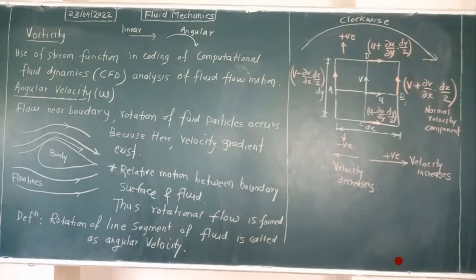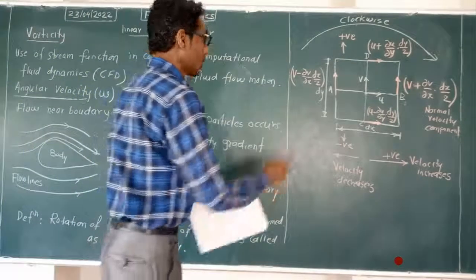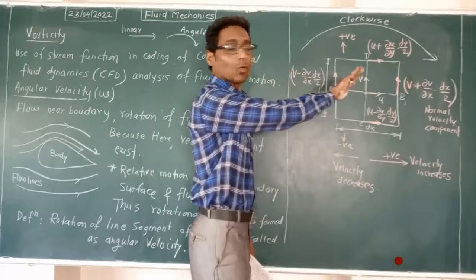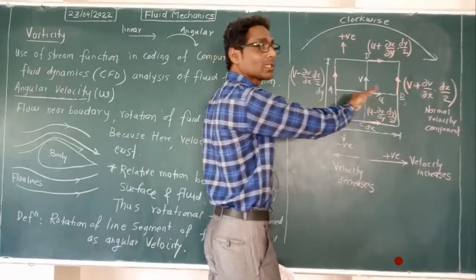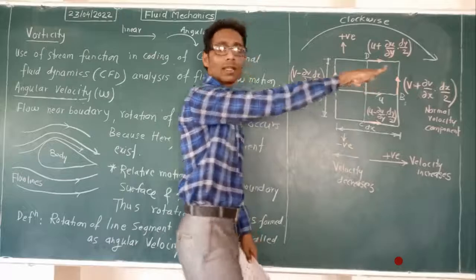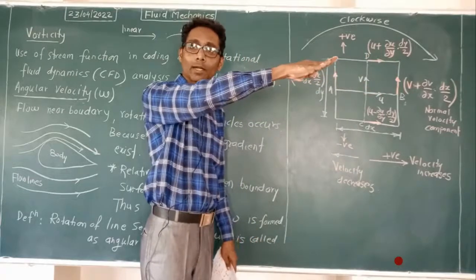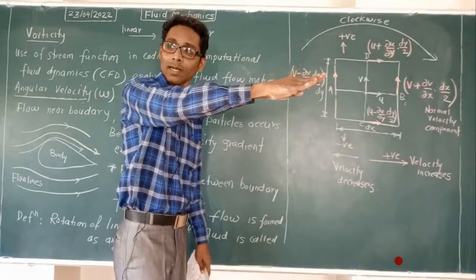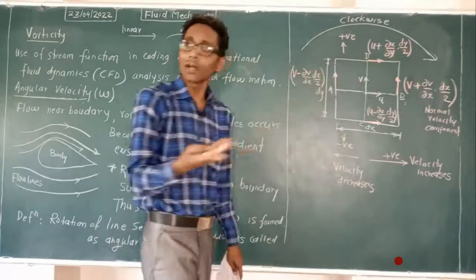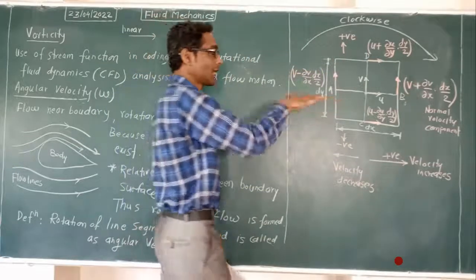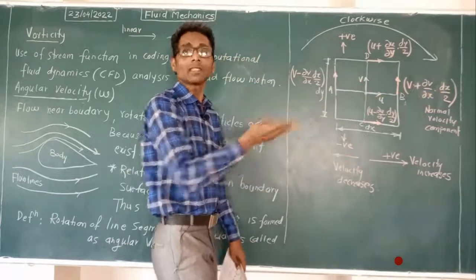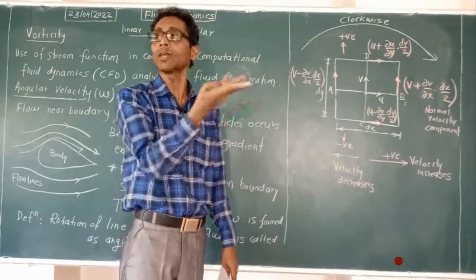Now, as we discussed, as per that what do we have to write? See, to rotate the line segment AB clockwise about the center, this is the line AB that we want to rotate in this way. For that purpose, if the line segment is rotated, then the whole particle will be rotated. If the line segment AB is rotating, means CD is also rotating. AB and CD are rotating, means the whole element is rotating.